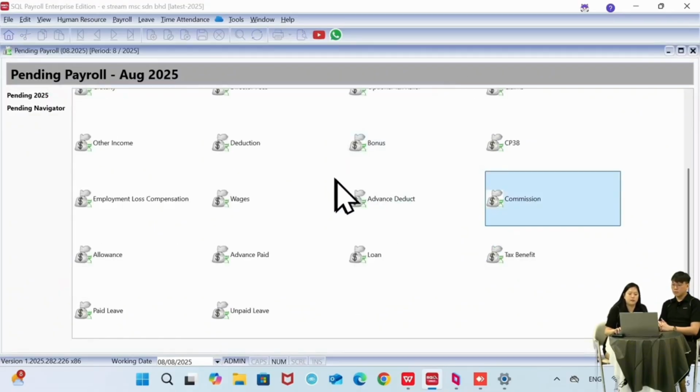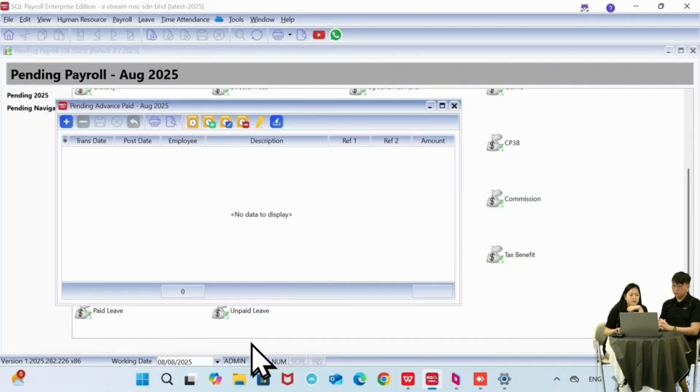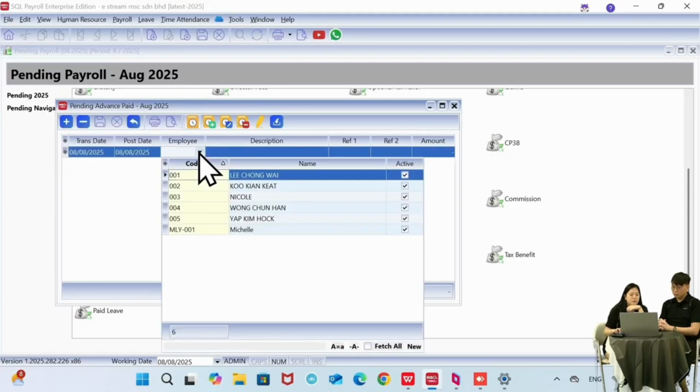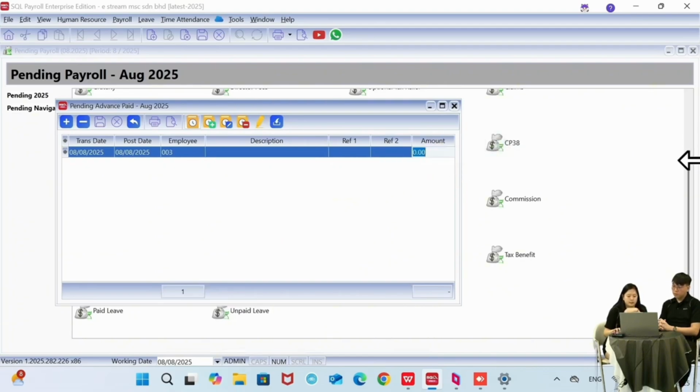Okay, and then let's say today the employee is looking for an advance payment. We have it in the system also, under the advance paid. So I can just click on advance paid, and then click on the plus sign, and then I can just put in the employee name. So let's say Nicole, she's taking an advance of 600 ringgit. So I can just type 600, and then I save.